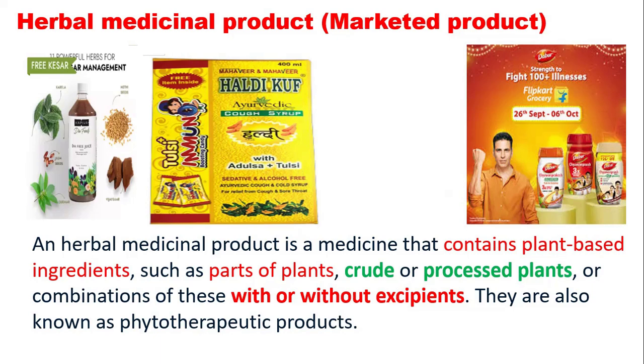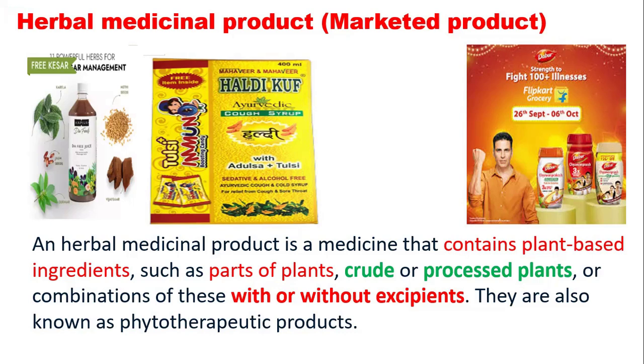Now the next one is herbal drug preparation. Friends, not to make a confusion, in case of the herbal medicinal product, these are the marketed products. Remember that. And this is your herbal drug preparation. Meaning in a lab, you are going to prepare different types of formulation. So that is nothing but your herbal preparation. What type of preparation you have prepared? Extraction, isolation, purification, then distillation, maceration, percolation. Likewise, these are the different processes involved in the preparation of that one drug. That is nothing but your herbal drug preparation.